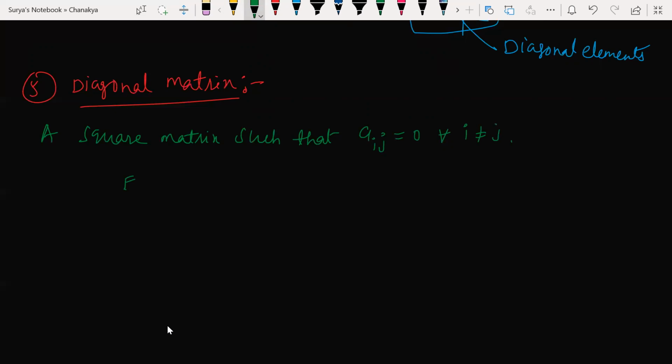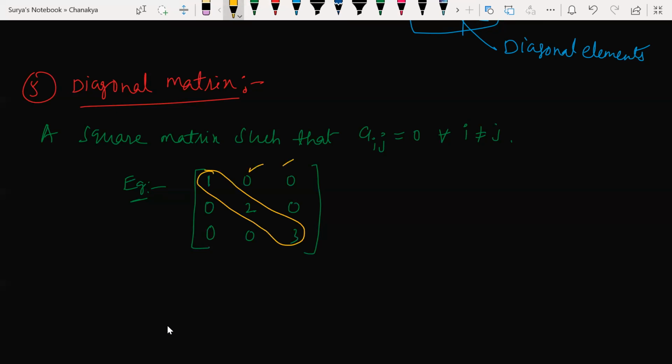What is the meaning of this? Let me tell you. For example, if I say 1, 0, 0, 0, 2, 0, 0, 0, 3, there are elements only in the diagonal positions. The rest of the elements are 0. Understand my point? Elements should be only in the diagonal positions. There shouldn't be any other elements.